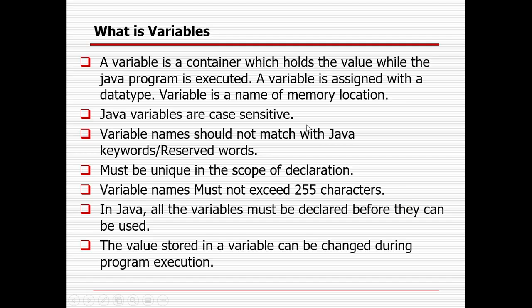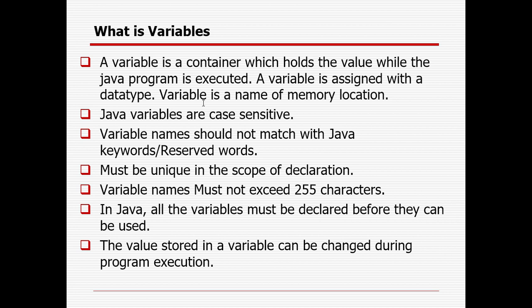While executing a Java program, a variable must be assigned with a data type. A variable is a name of a memory location where you are storing the value. In the Java memory location, you can see a variable b created, and it is holding the value 100, 200, whatever you are giving it. Java variables are case sensitive.